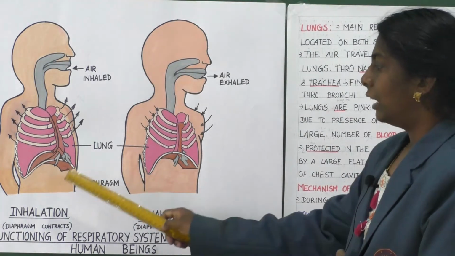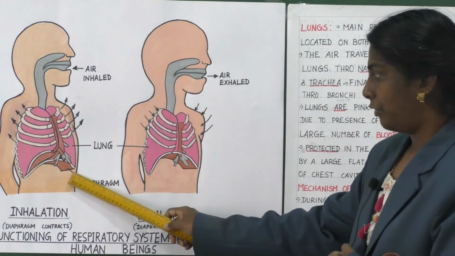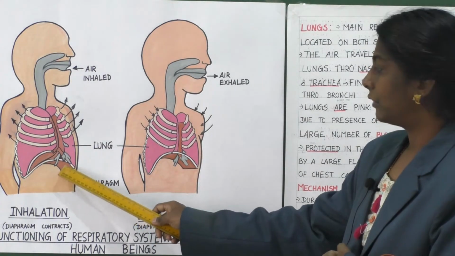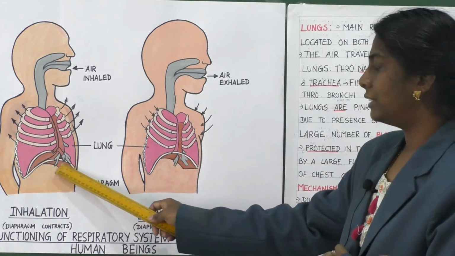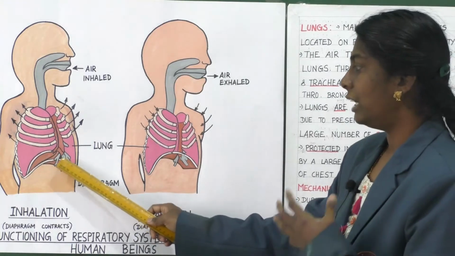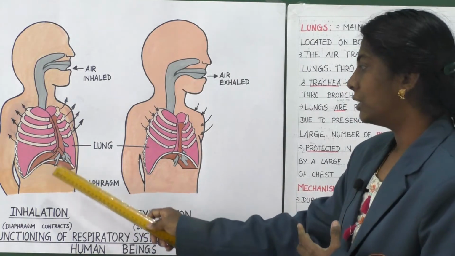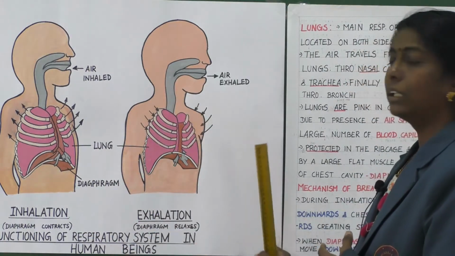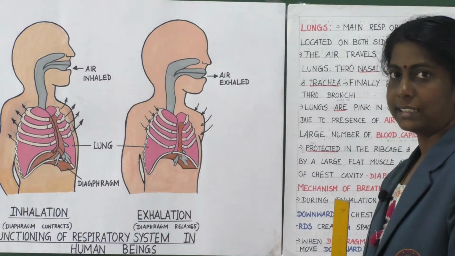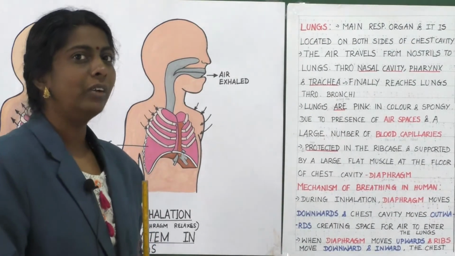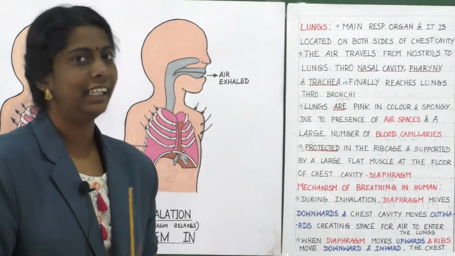Then the important part, that is the diaphragm. You can see the diaphragm here in the picture. It's the brown colored region, which is the muscle giving support here. So this is the diaphragm. Now we are going to learn about the mechanism. Let us learn about the first step, that is inhalation.